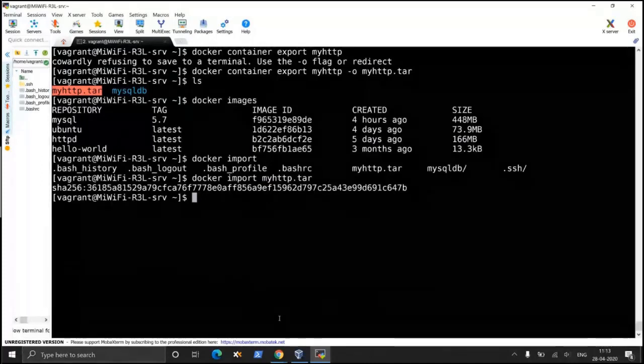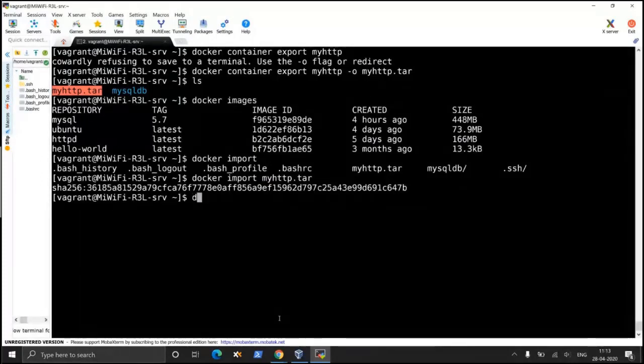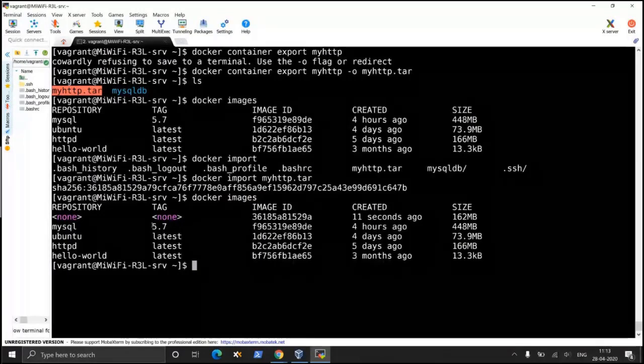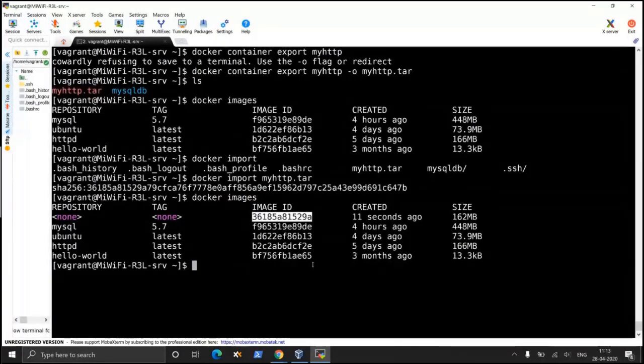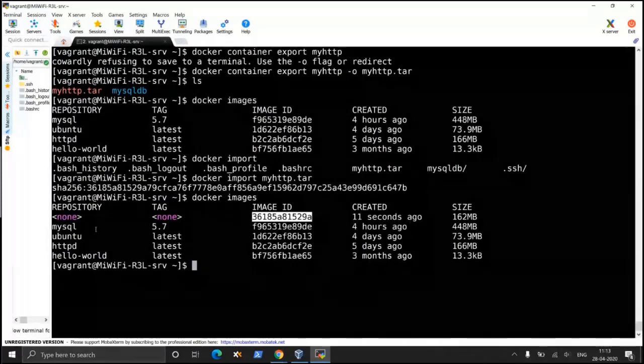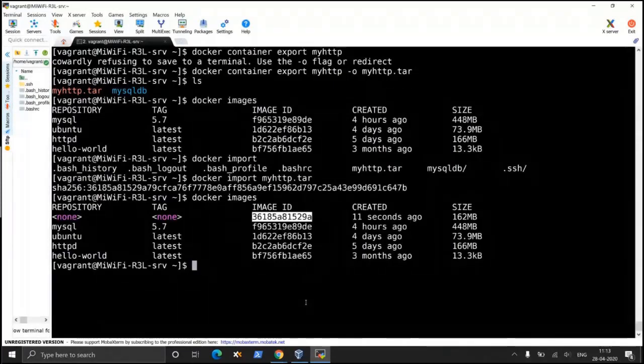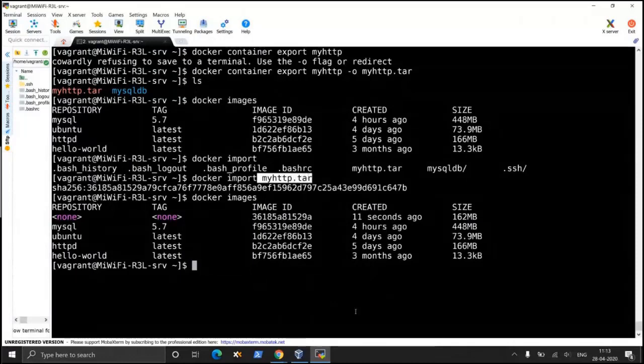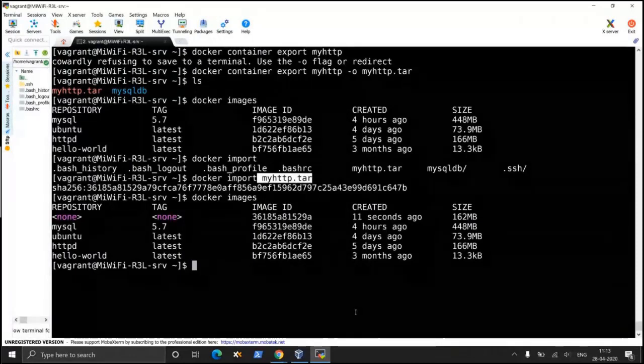Okay, great. So if you do a Docker images, you see an image has come, but it doesn't have a name. But this is our container image. It doesn't look good, isn't it? All the containers have some names. Images have a name, but the container image that I have created doesn't have a name. It does not look good.